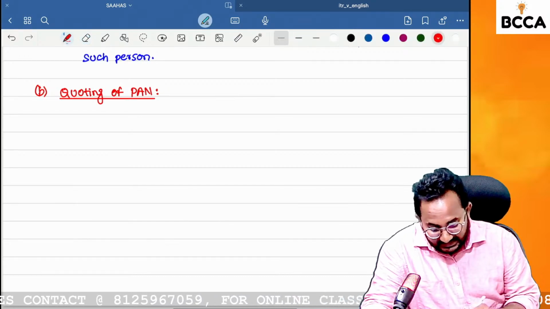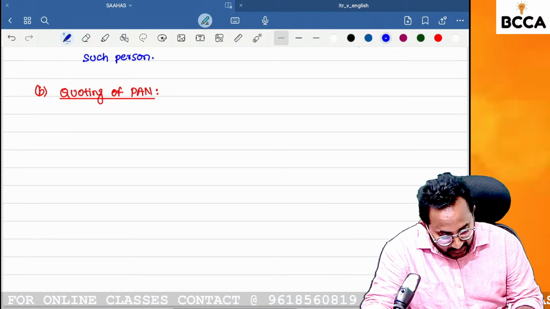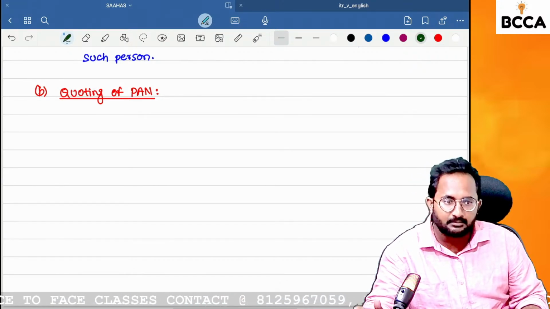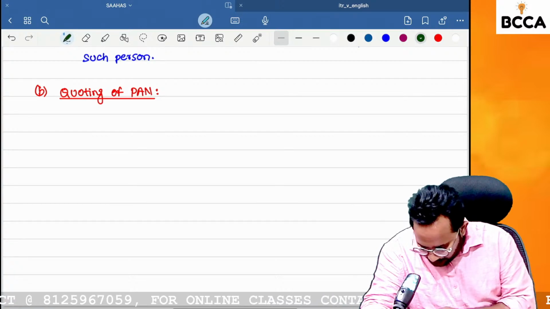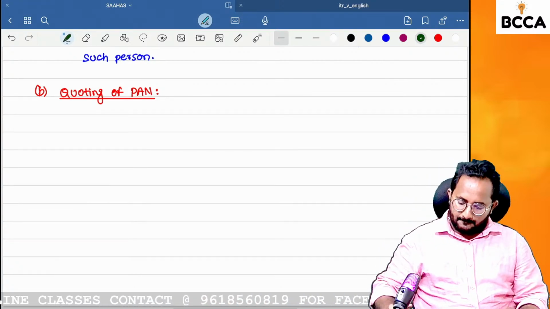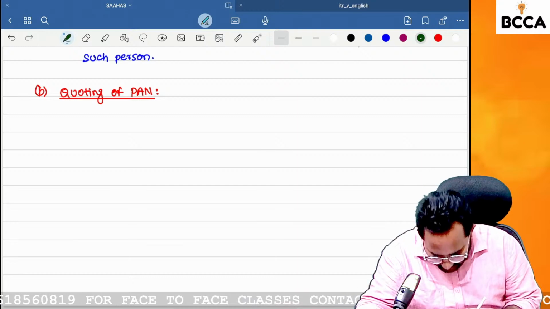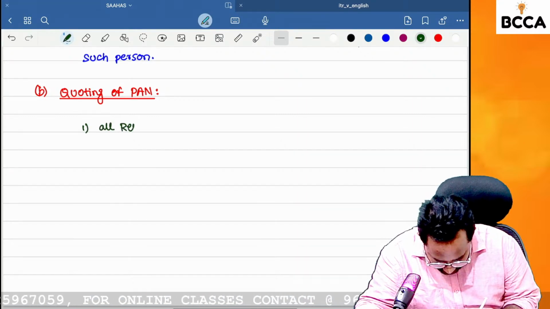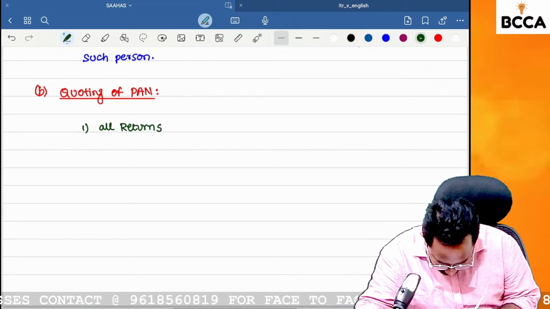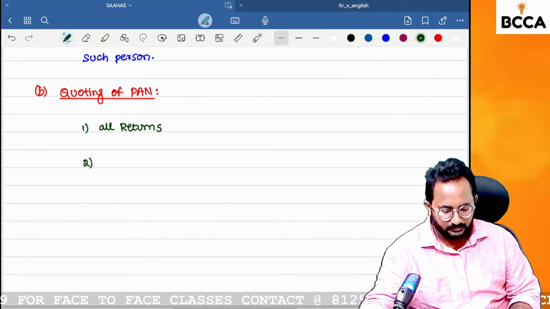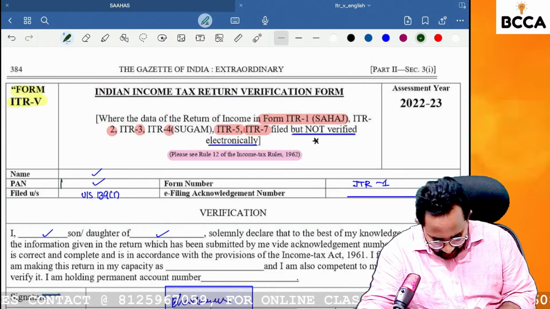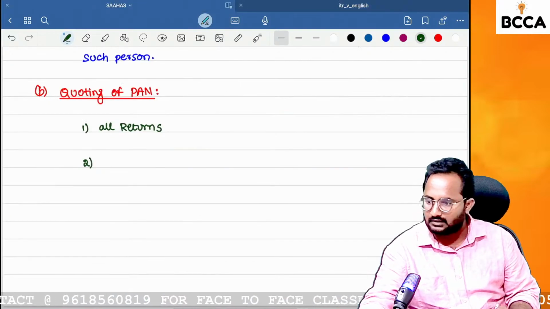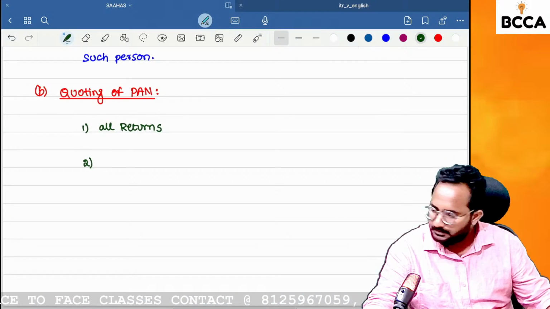So definitely in certain cases, while entering into certain transactions, we have to mention our PAN number. The first one, what is that? In all written off incomes, we have to mention our PAN number mandatorily. IDRB also, they are asking about the PAN number. In all written off incomes, definitely we have to mention that PAN number.